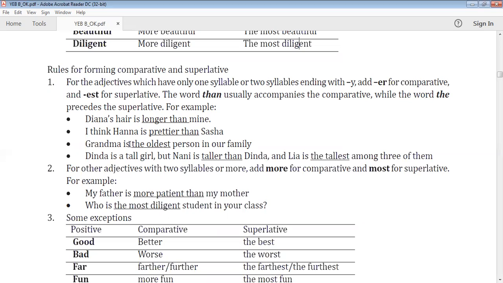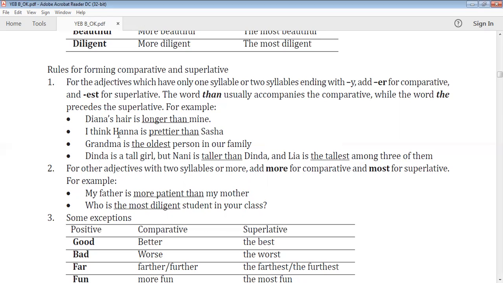So if we compare one person, for example, or one thing with all, like this one, grandma is the oldest person in our family, so with all around means that we use the superlative. And here, I think Hannah is prettier than Sasha.